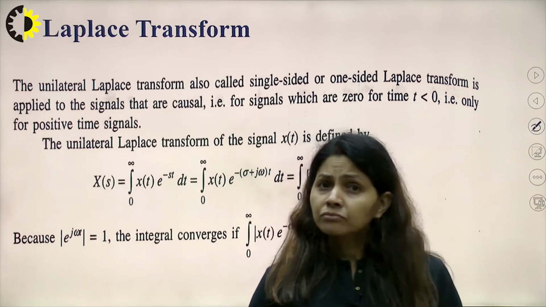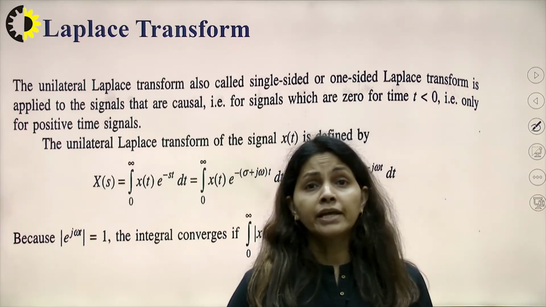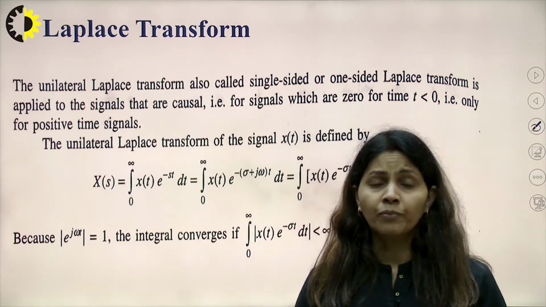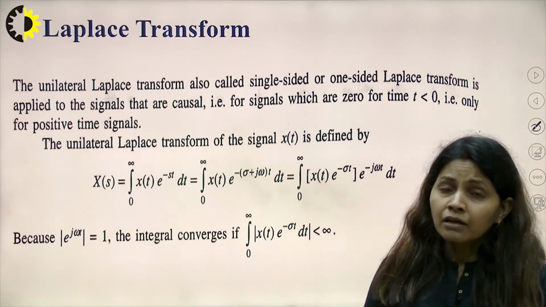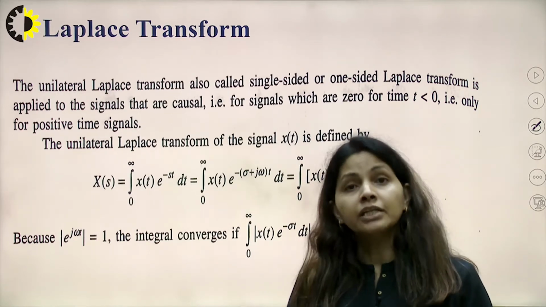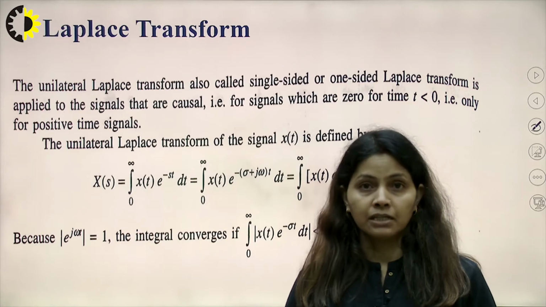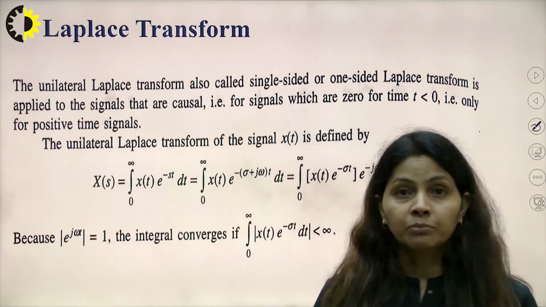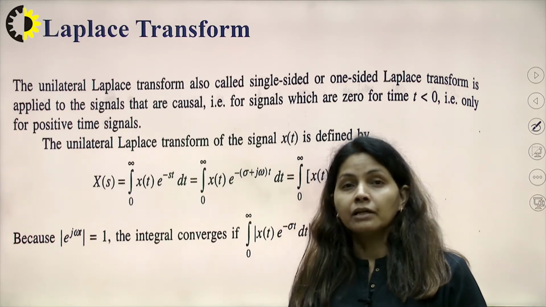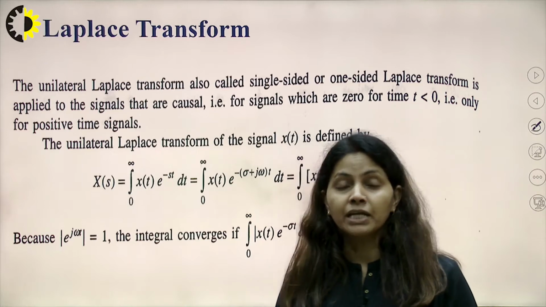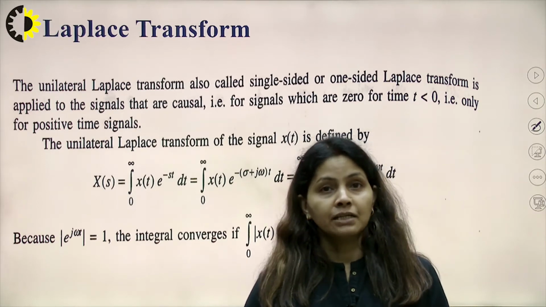But here we can state that whenever we are talking about the existence of the Laplace transform, sometimes the function is not absolutely integrable, but the function is converging to some points, then we can say the Laplace transform still exists. That means it is possible that the convergence is there but the absolutely integrable property is not satisfied, and then also the Laplace transform exists.